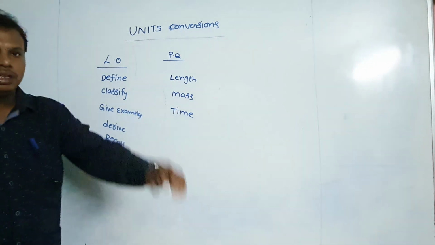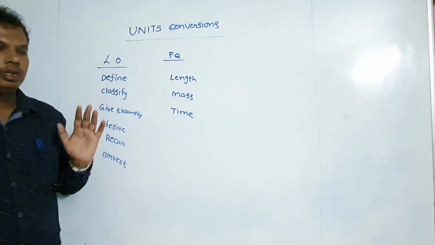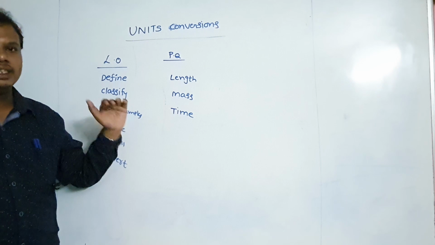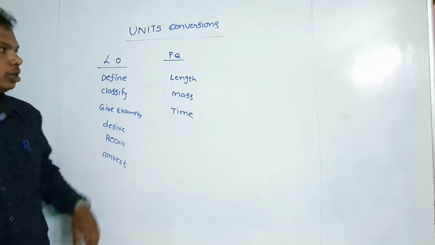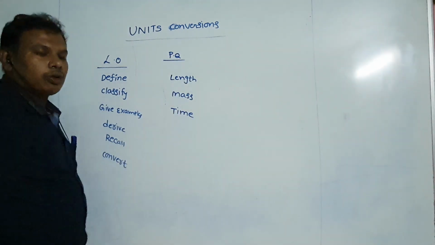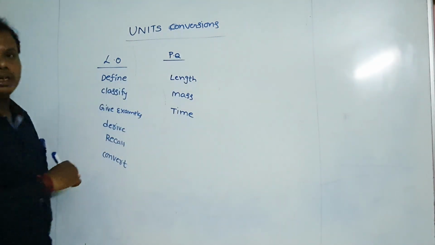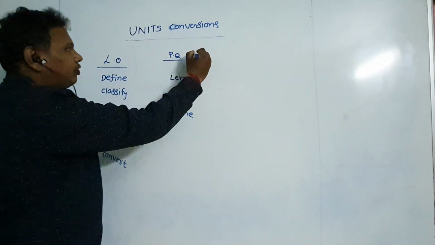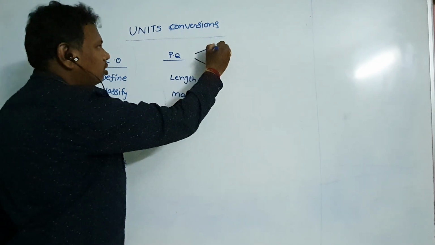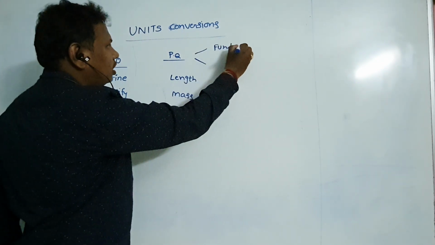Length, mass, and time are taken as the basic fundamental physical quantities. Physical quantity means the quantity which can be measurable. So again, we can classify the physical quantities. Physical quantity is classified into two types. First one, fundamental physical quantity.